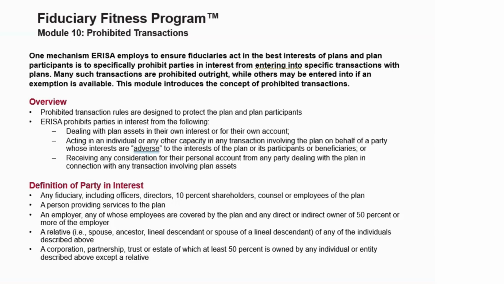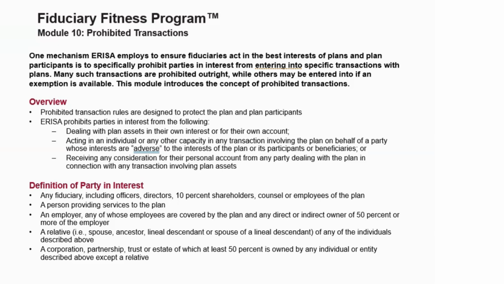PT rules are designed to protect the plan and plan participants. ERISA prohibits parties in interest from dealing with plan assets in their own interest, acting on behalf of a party whose interests are adverse to the interest of the plan or their participants, or receiving any consideration from any party dealing with the plan in connection with any transaction involving plan assets.